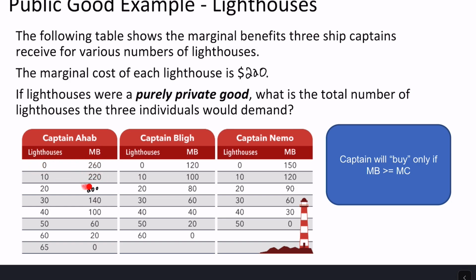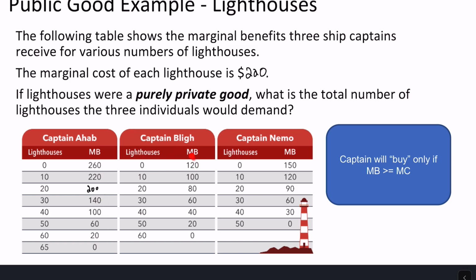Captain Ahab's marginal benefit for the first 10 lighthouses is 220. For the second 10 is going to be 200. For the third 10 is going to be 140. For the fourth 10 is going to be 100 marginal benefit, right? So as you increase the number of lighthouses on the coastline, Captain Ahab's marginal benefit goes down, down, down, down, diminishing marginal returns. Diminishing marginal benefit.